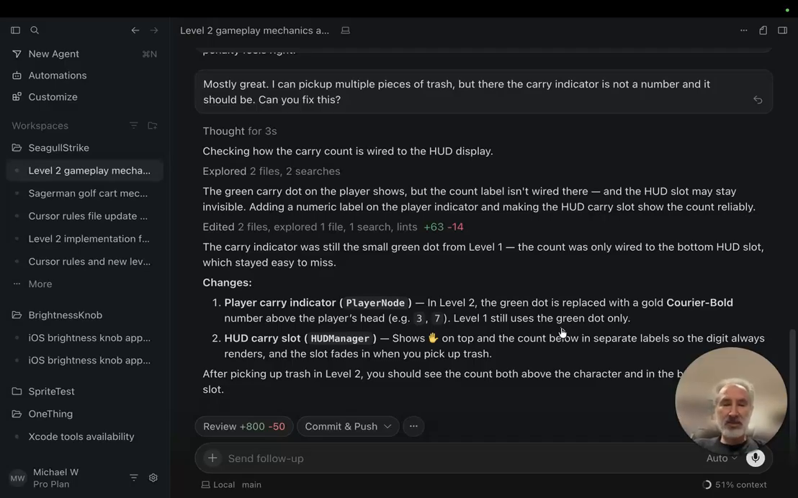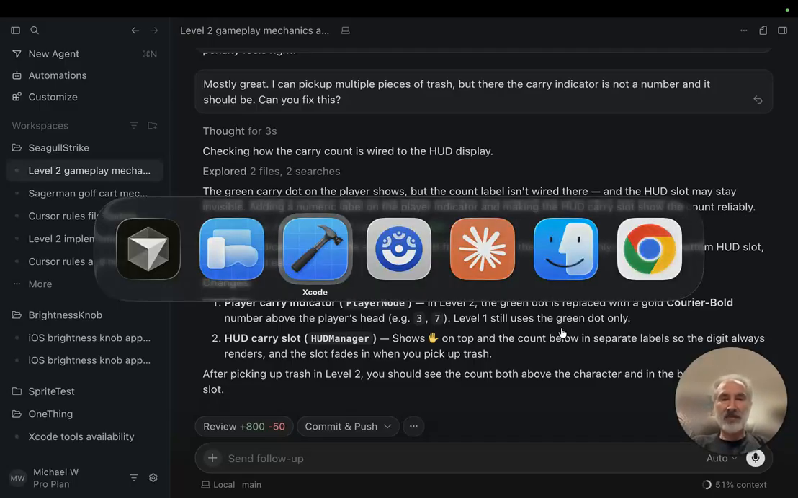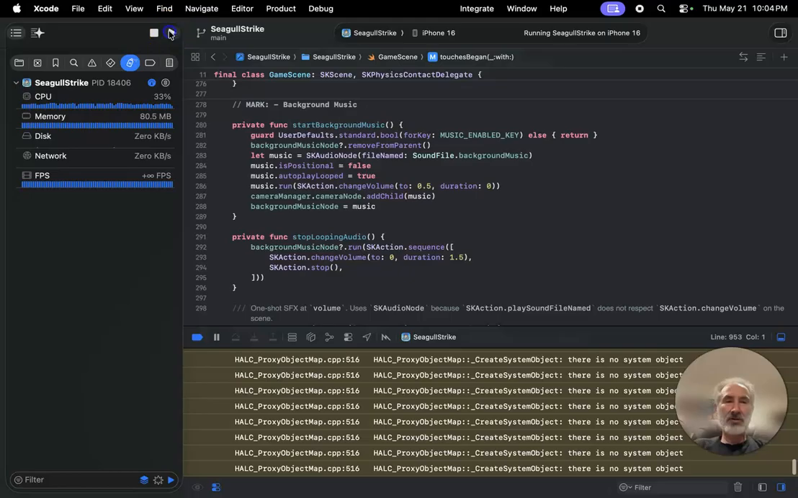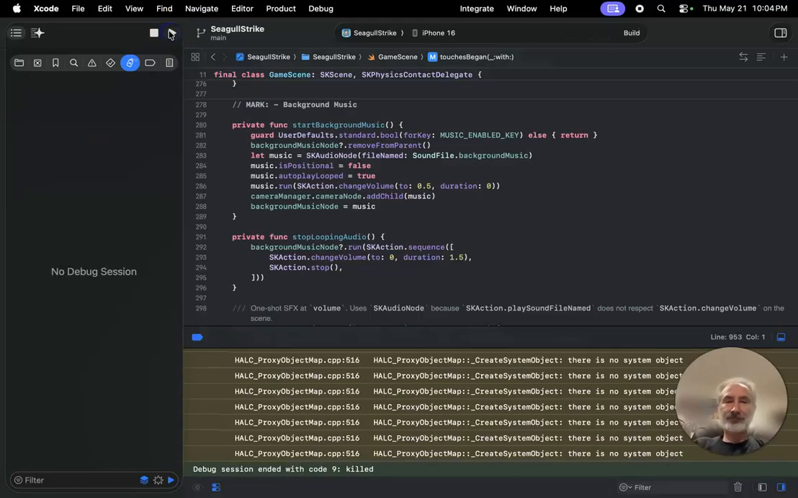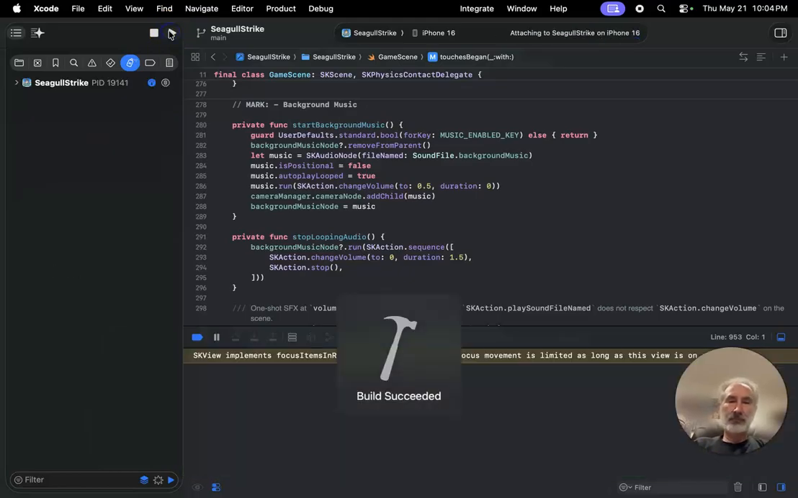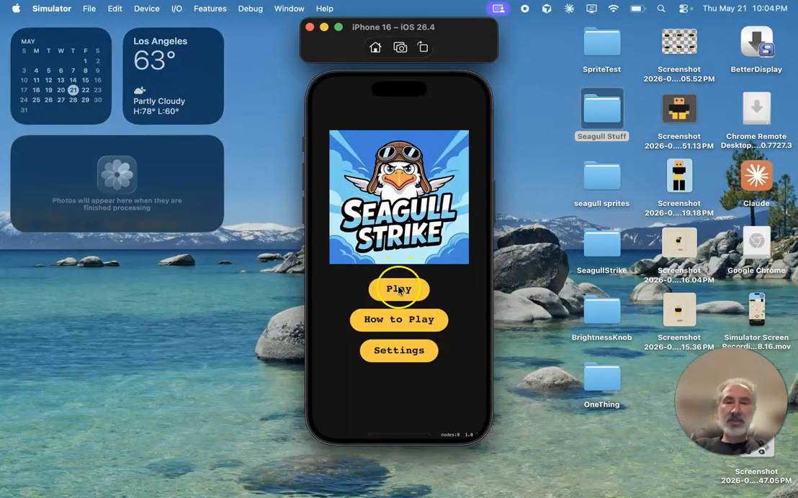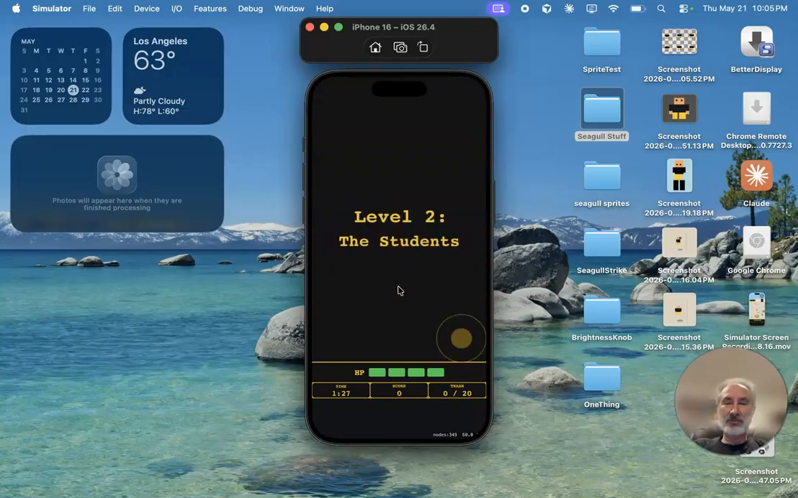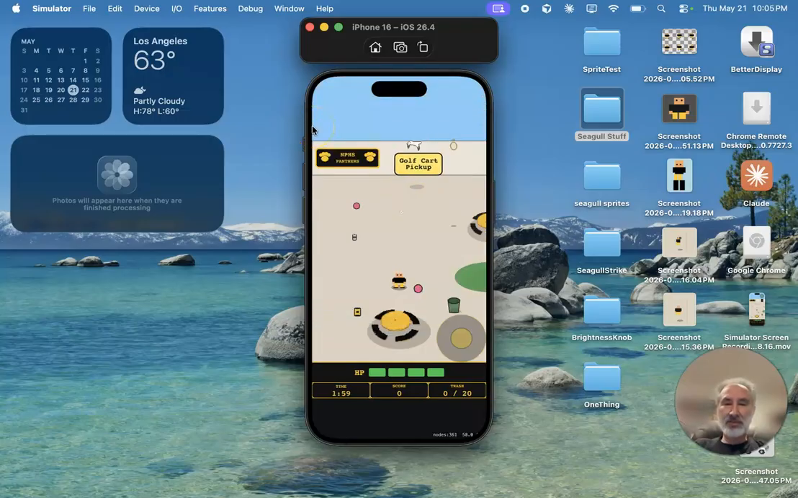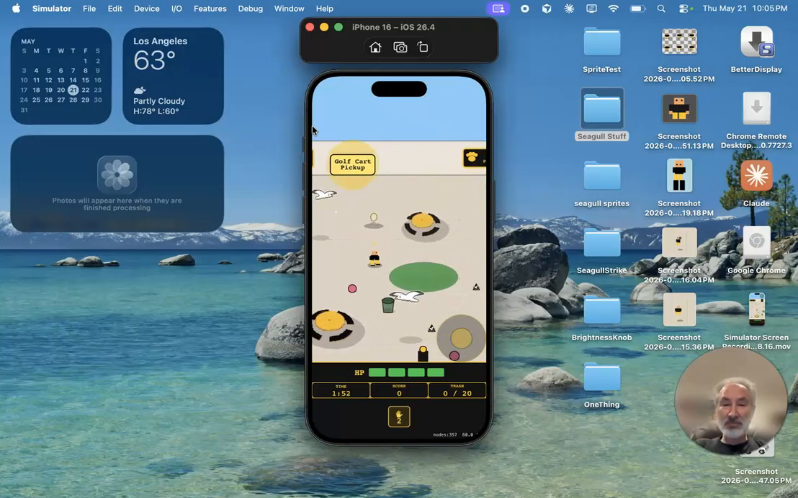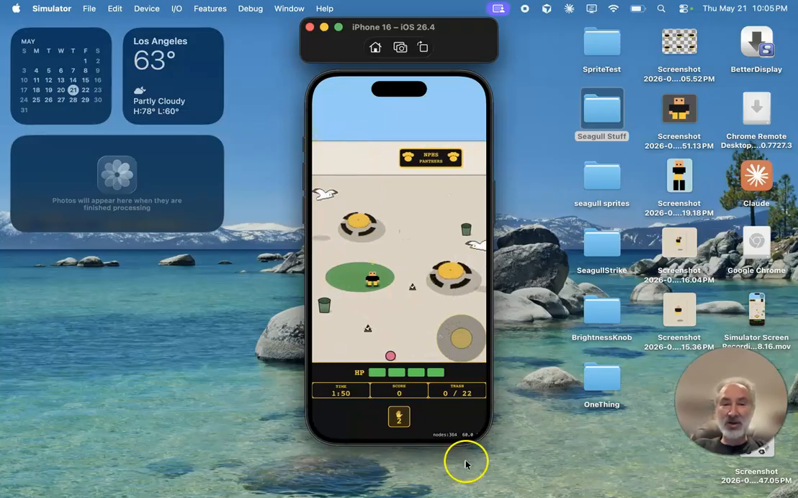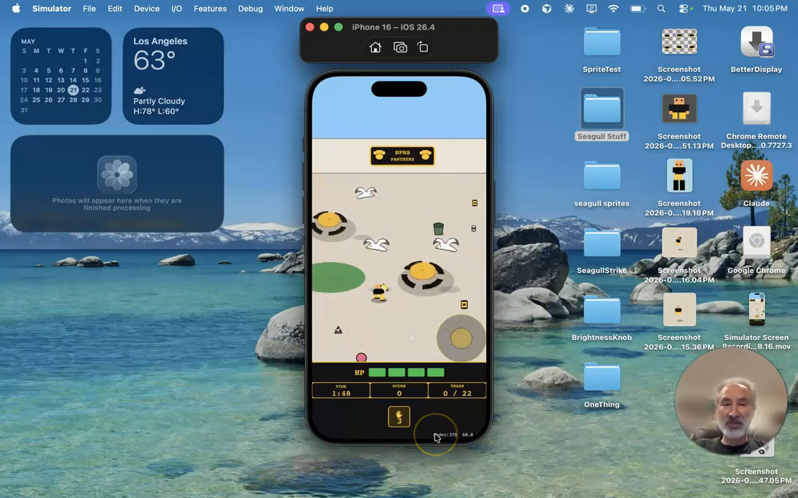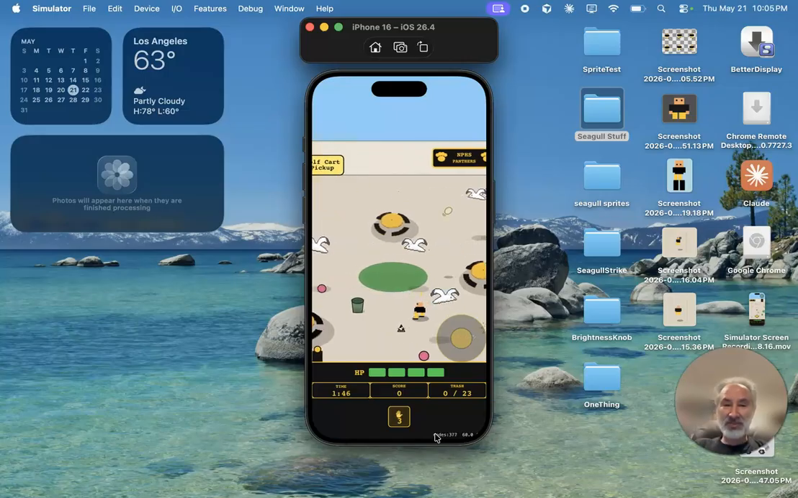Okay, let's take a look. Let's see if that worked. So let's go ahead and run this code. And let's hit play. And let's go to my secret portal to level 2. And then let's see what happens when I try to pick up trash. So there's one piece of trash I picked up, no indicator at all. Now, down below I'm seeing an indicator. I can see down here in the HUD, I've got 2 pieces of trash. Now I've got 3 pieces down there in the HUD.